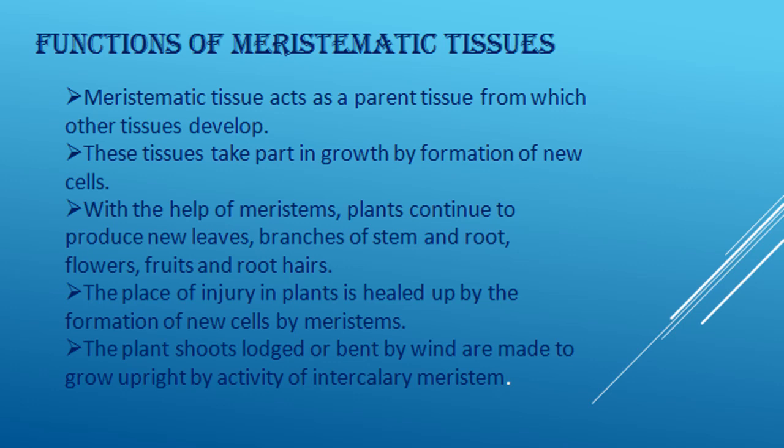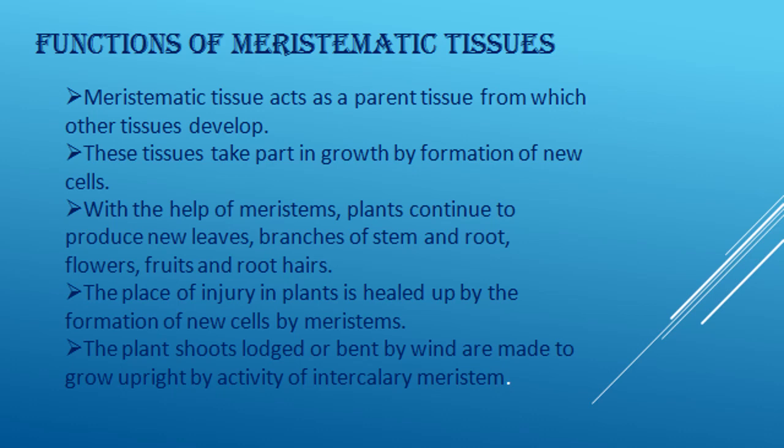With the help of meristem, the plant continues to produce new leaves, branches of a stem and roots, flowers, fruits and root hairs. The place of injury in a plant is healed by the formation of new cells by meristem.